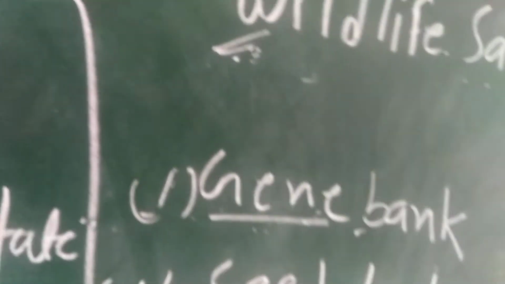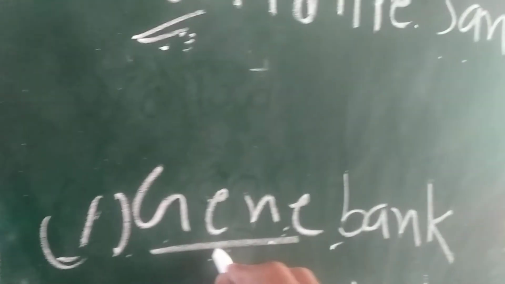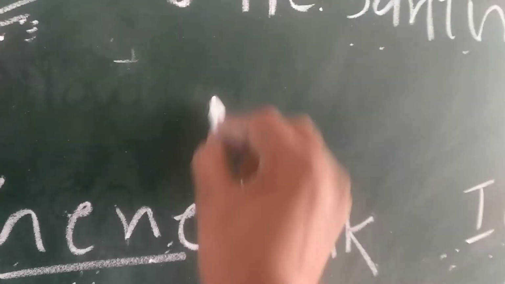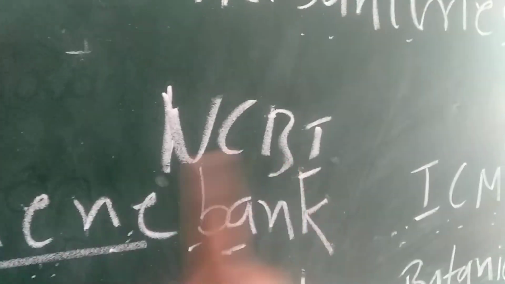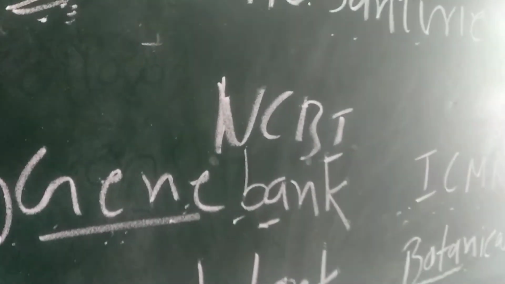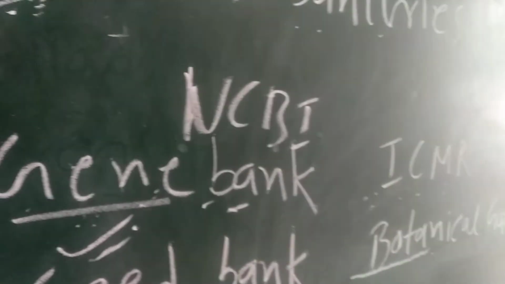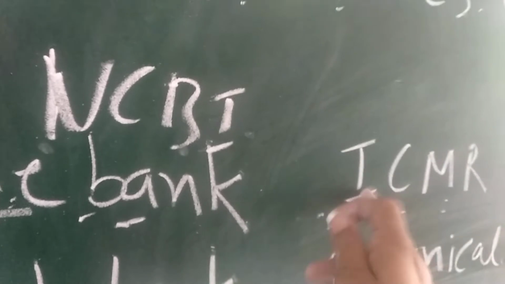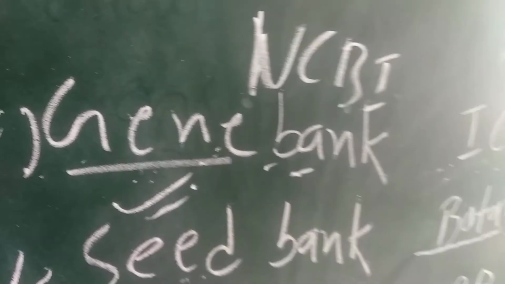Ex situ conservation we can understand as conservation out of their habitat. Suppose there is a species that is endangered or threatened, so we take their gene and store it in a gene bank. One term is there, students, NCBI, the National Center for Biotechnology Information. There they are putting all the genes. Even human genes are available. ICMR, the Medical Research Center, you have to know. They are storing the genes.